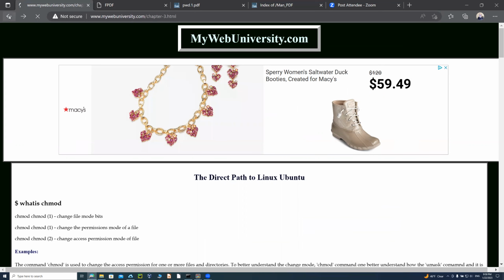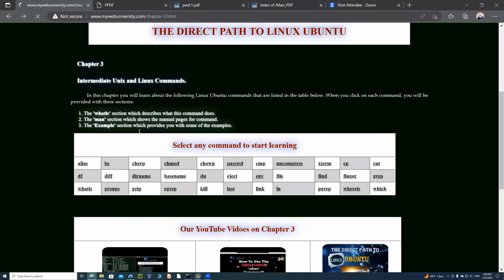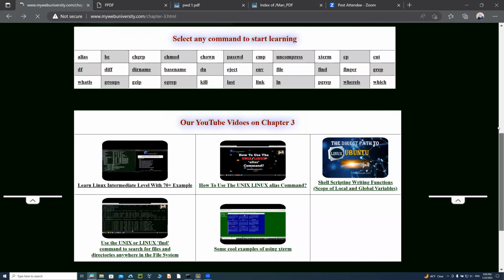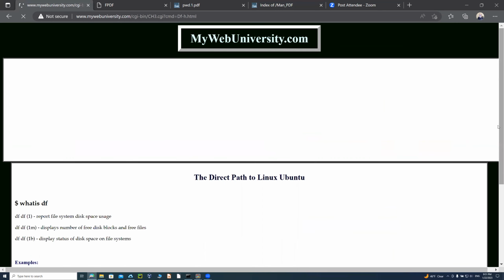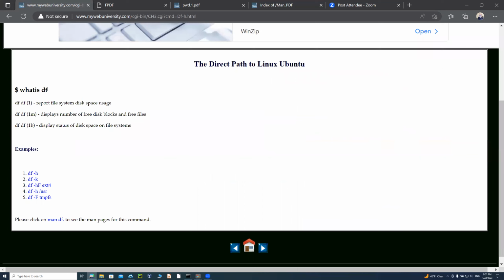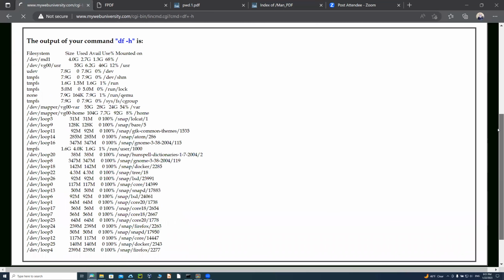So let's go to chapter 3, and you can see these videos are there. And you can see, like, if you run the df command here, you can see the example that I'm giving you here, what the df command is, and an example. Let's say, for example, df -h for human readable, and it tells you that it is running df -h on human readable.